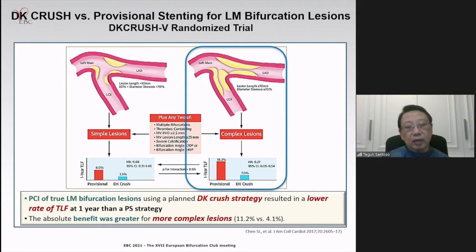And this is the DK-Crush V randomized trial showing here that in simple lesions and complex lesions, DK-Crush is definitely superior as compared to the provisional stenting strategy. The absolute benefit was greater in the more complex lesions here.